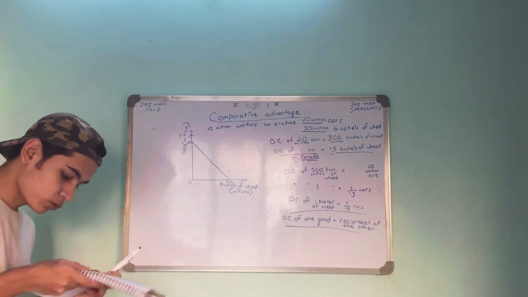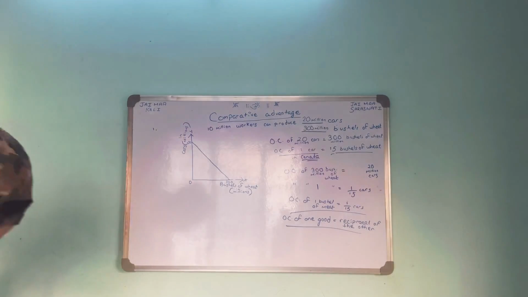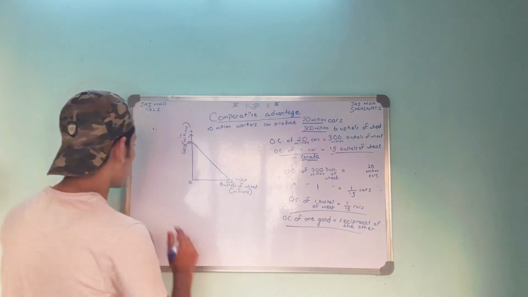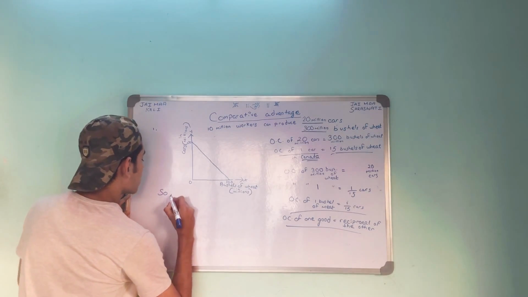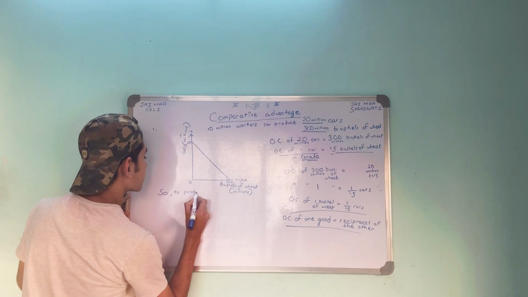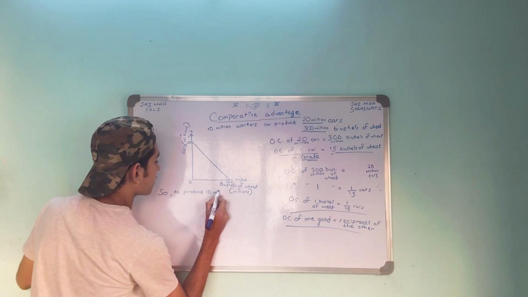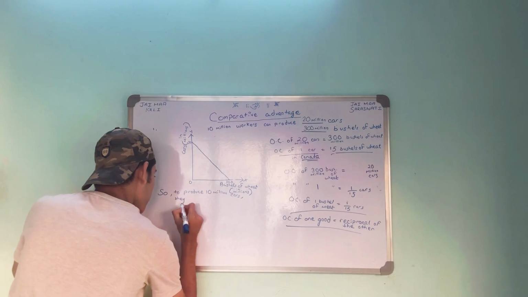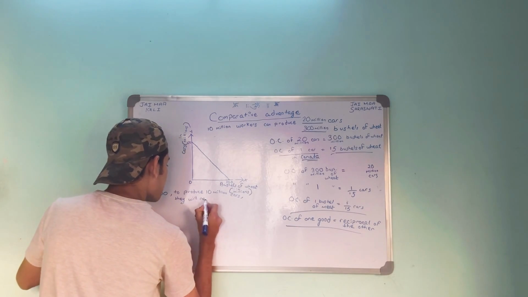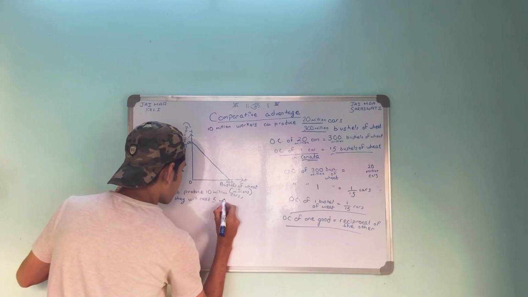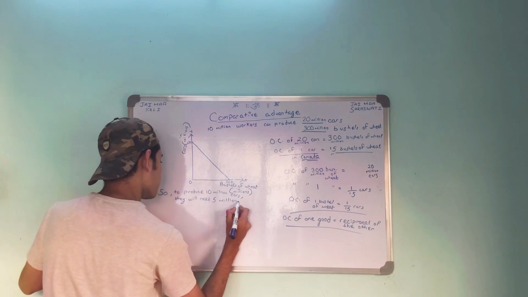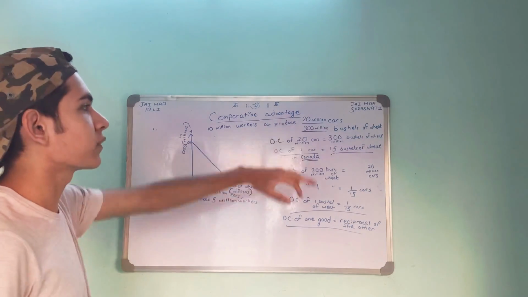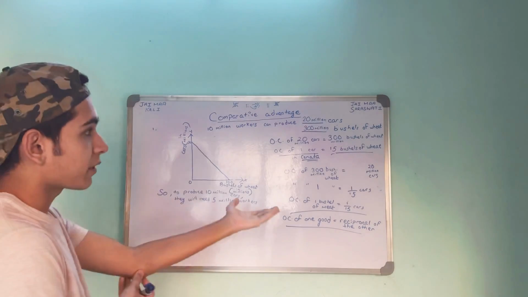Now let's see what the next question says. Canada chooses to consume 10 million cars. To produce 10 million cars, they will need 5 million workers, because it was already given in the question that 10 million workers can produce 20 million cars, so one worker will produce 2 cars.